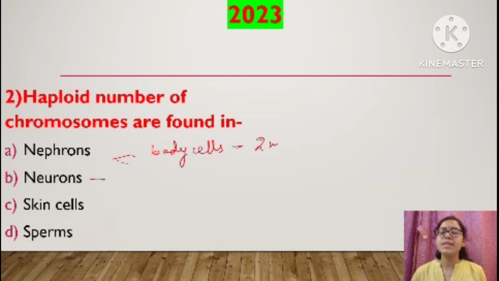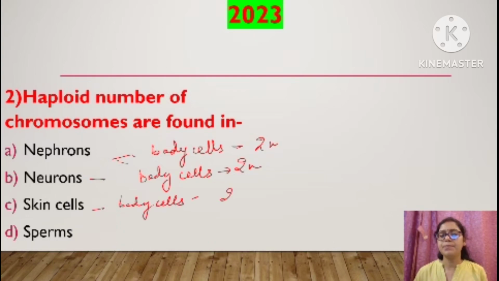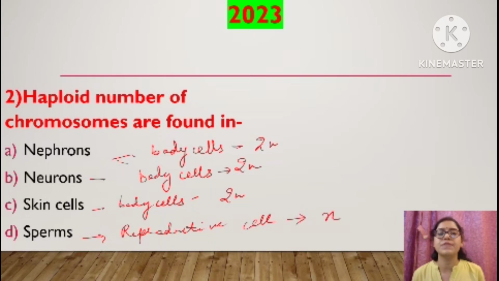Neurons. Neurons are the unit of nervous system, children. Neurons also are body cells. They have diploid number of chromosomes. Skin cells are also body cells. They have diploid number of chromosomes. Now sperm is a reproductive cell, and we know that in the reproductive cell, the number of chromosomes is N. That is haploid. So the correct answer is D, that is sperms.